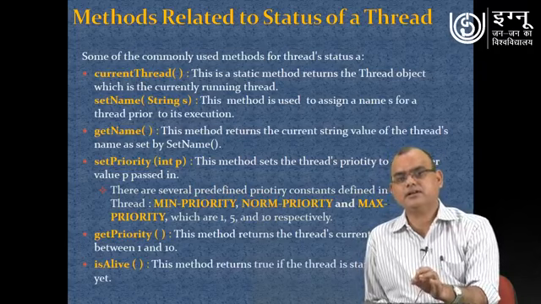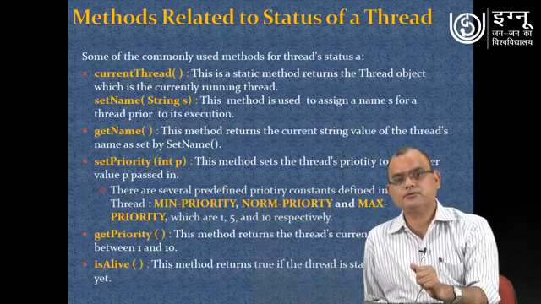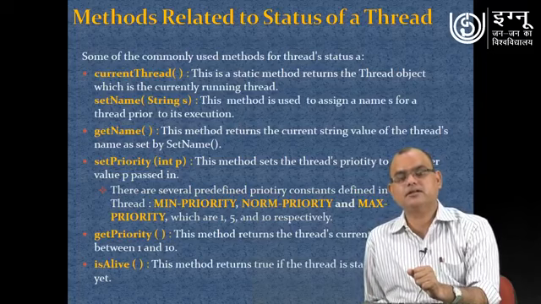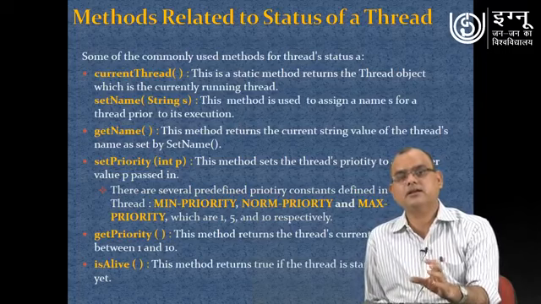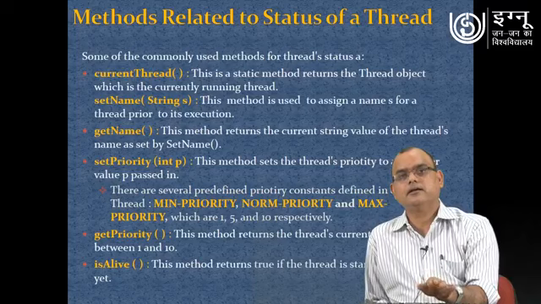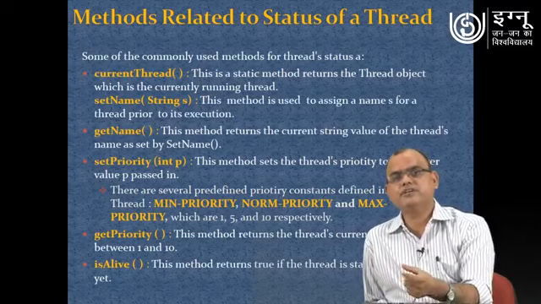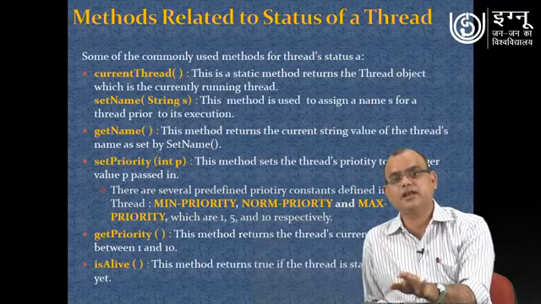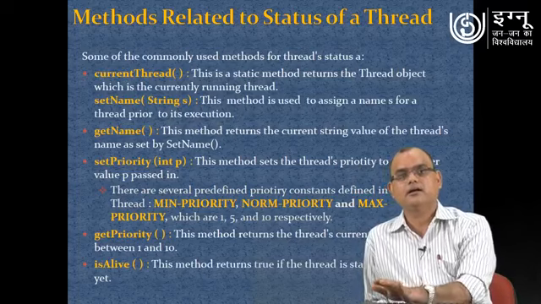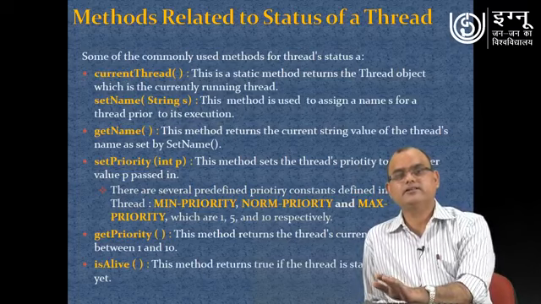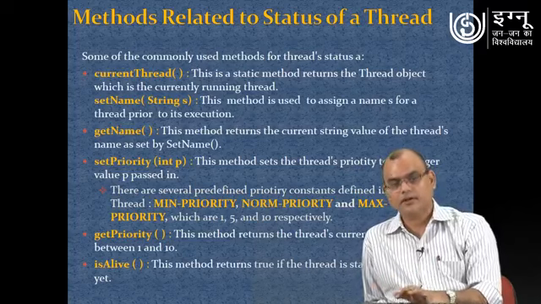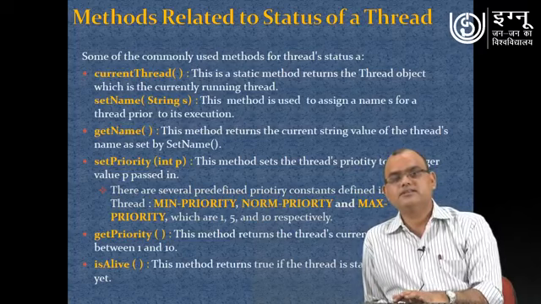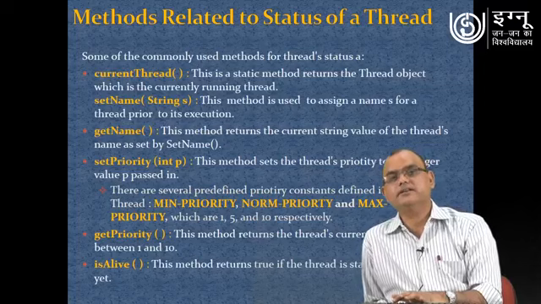The isAlive method is used to check the status of the thread, whether this particular thread is currently in alive position, or that thread has completed its execution and has reached the dead state. On the basis of that you can make decisions for further activities in your program.